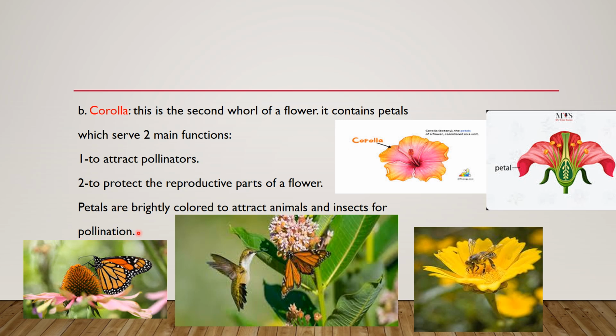So pollination is a process to move the male pollens from the male reproductive part of the flower into the female part, into union with the egg inside the ovary, where the ovules are.